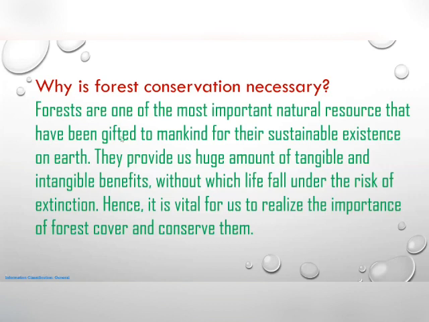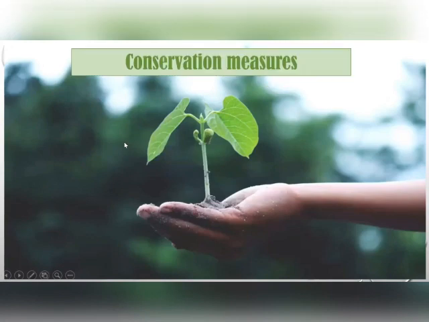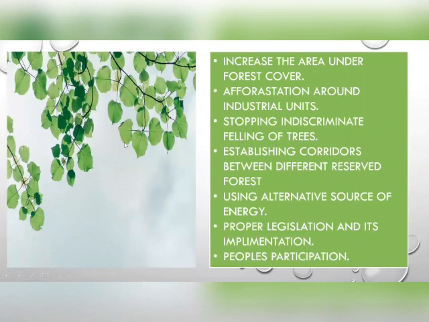So let's get into the main part of the topic, the conservation measures. Let us see what the conservation measures are, point by point. Increase the area under forest cover. Second point is afforestation around industrial units. Stopping indiscriminate felling of trees.